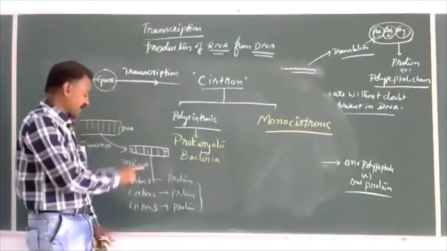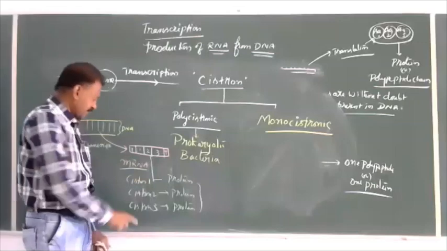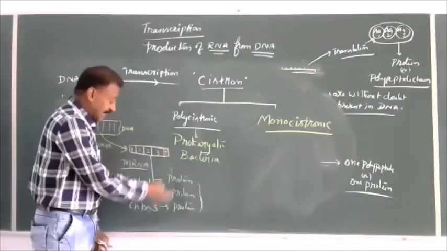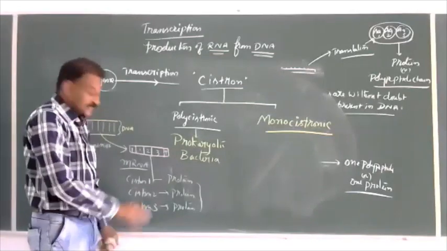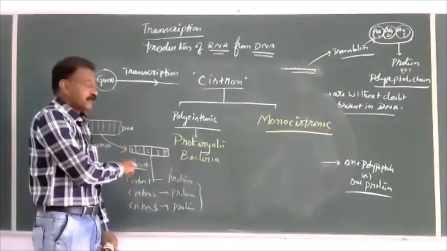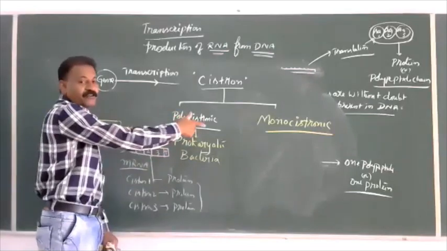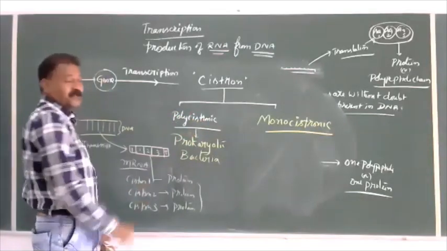So at a time from a single mRNA, during translation, 3 different types of proteins are produced. That's why it is called polycistronic mRNA.